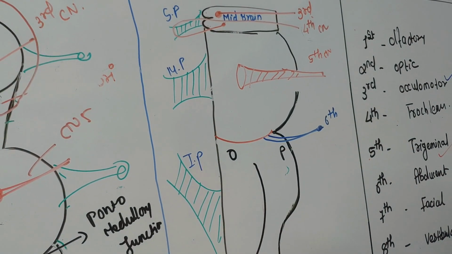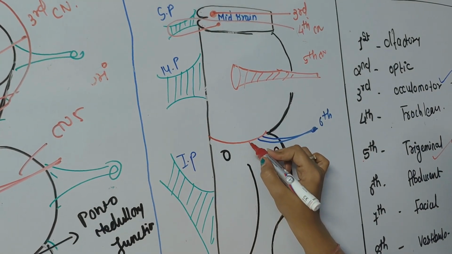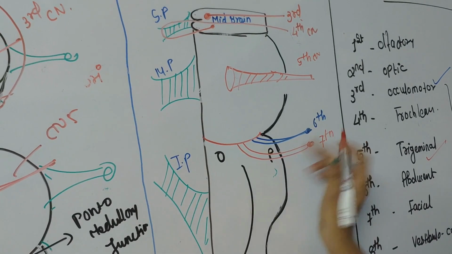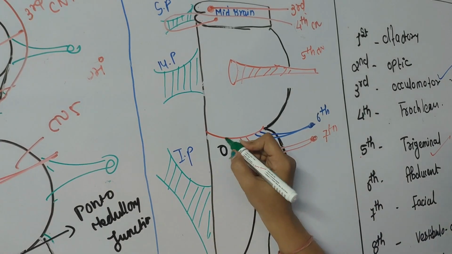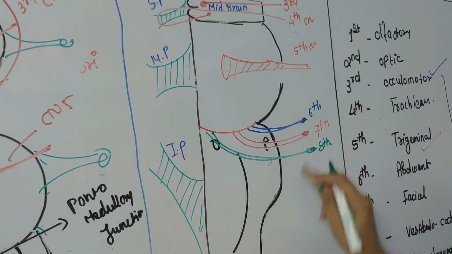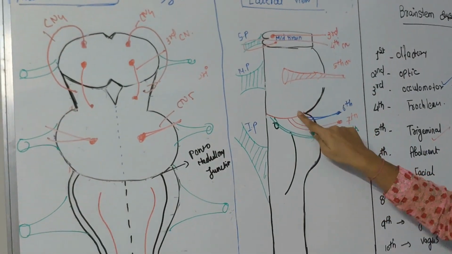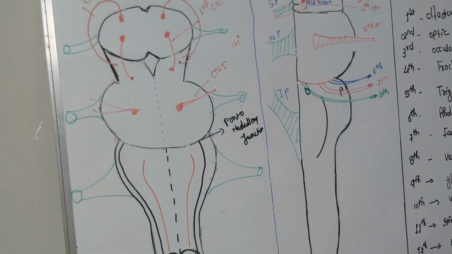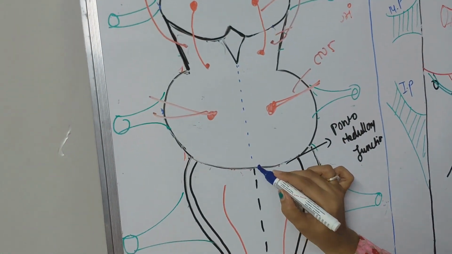As I said, the seventh is situated lateral to the sixth. So the seventh originates from here. And in lateral view, this is the most lateral portion. So this is the eighth cranial nerve. Fine. So these three cranial nerves originate from the pontomedullary junction. The middle is sixth, then 7, and most laterally 8. We'll see here. Okay. This is the middle part.